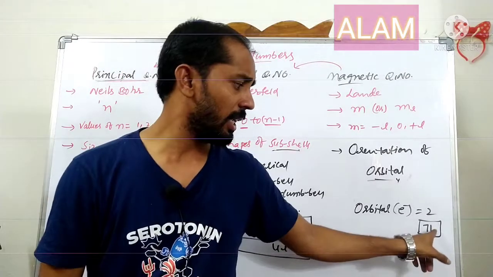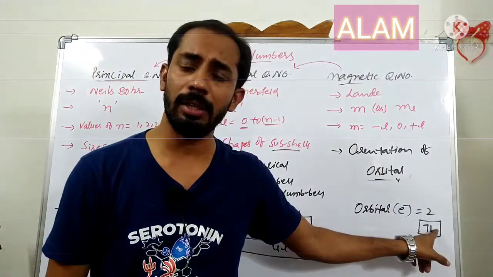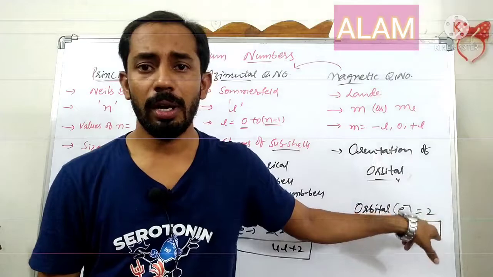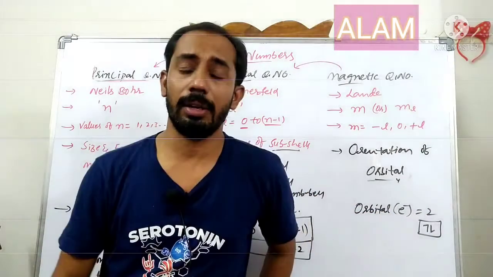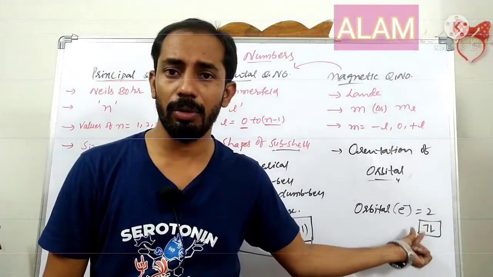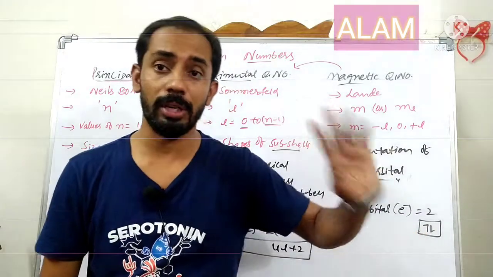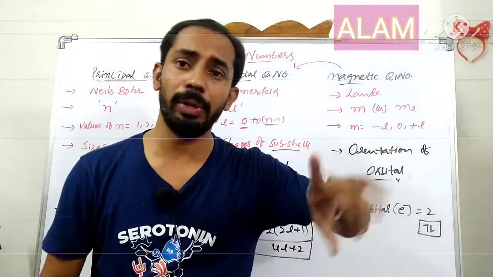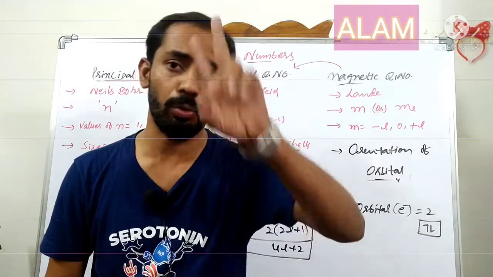If a third electron enters here, then two electrons will get the same set of quantum numbers. That's why, according to Pauli's exclusion principle, no two electrons in an atom can have the same four quantum numbers. That's why any orbital will have a maximum of 2 electrons.